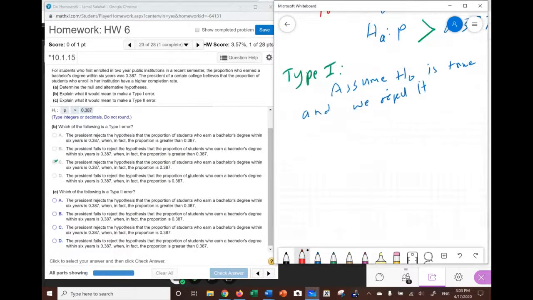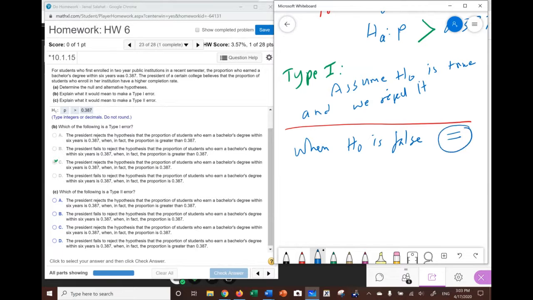Now, what is type 2 error? Type 2 error is when H naught is false. What do we mean by H naught is false? Notice that H naught said equal. So when equal is false, it means when the proportion is not. When it's false, this means not equal. And then the president what? When H naught is false and the president does not reject H naught.